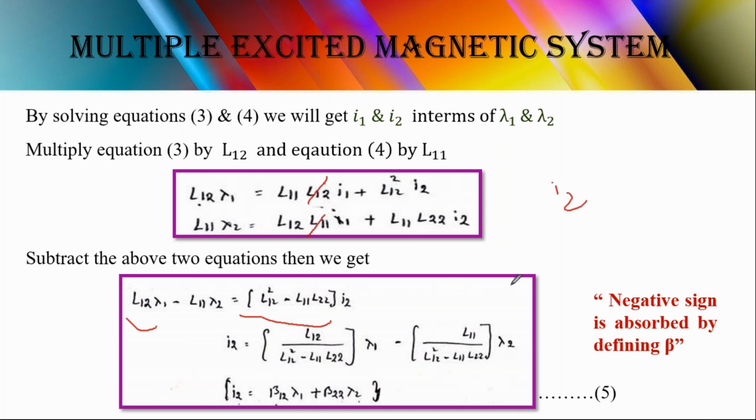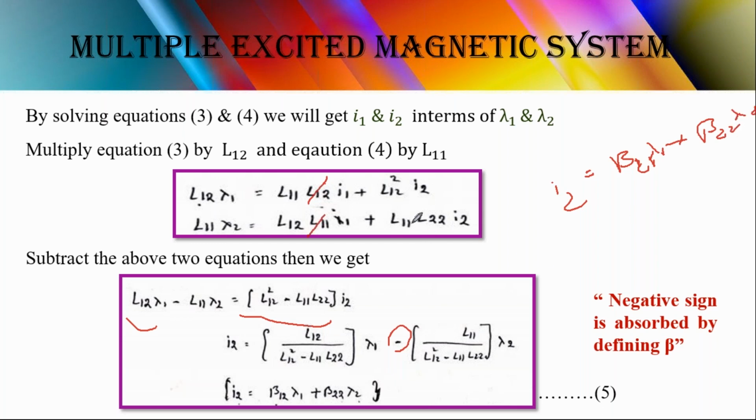Now there is a negative sign here, right? The negative sign is absorbed by defining beta. We are substituting this entire expression in terms of beta, so we eliminate the minus value by keeping it positive, because we are defining it by beta. Now we obtain the equation I2 equals beta 12 or 21 lambda 1 plus beta 22 lambda 2.